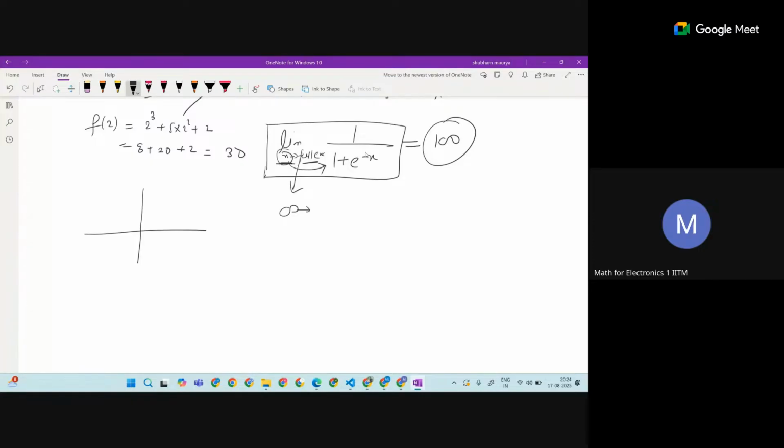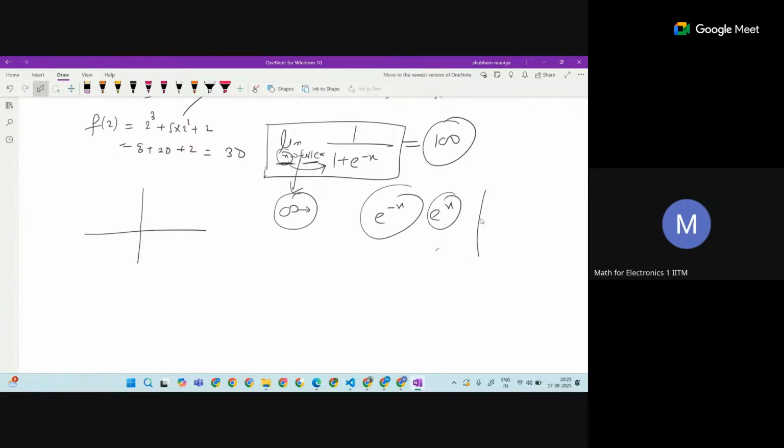So as x goes to infinity, it becomes very large, so it will go to 1, I think. And if you substitute minus infinity, it will go to 0. Even if you have the idea of derivatives, you have done it already. You know the property of e power minus x.